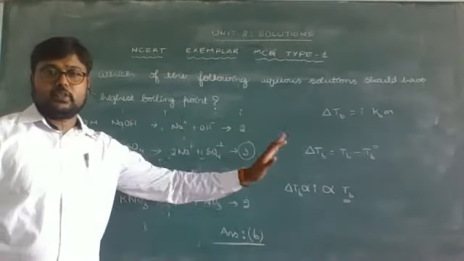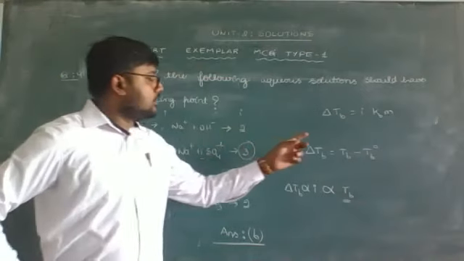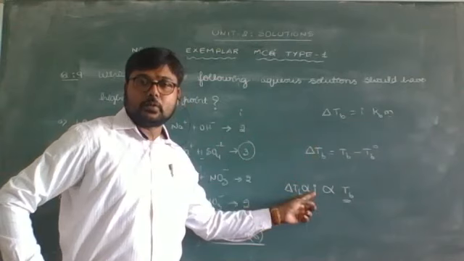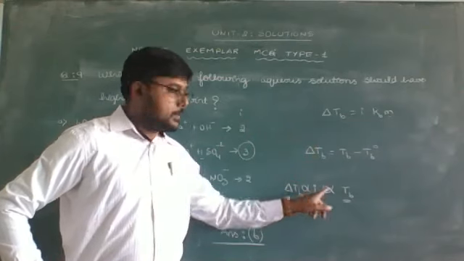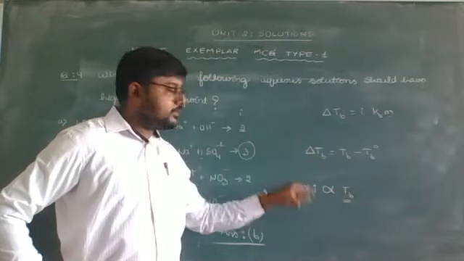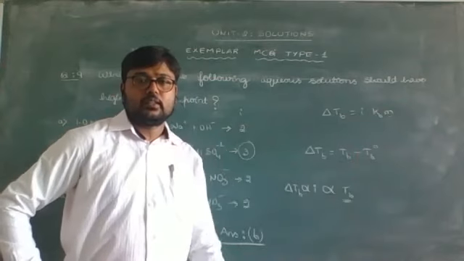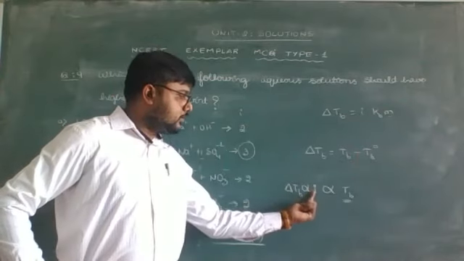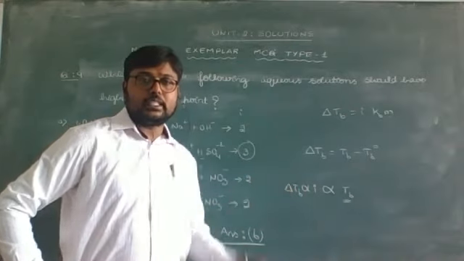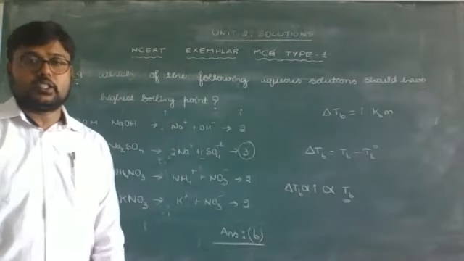The same information you can recollect for depression of freezing point. Similar to elevation of boiling point, depression of freezing point is also directly proportional to the Van 't Hoff factor i, but the freezing point of the solution is not, because delta TF is calculated as TF naught minus TF. So the higher the value of i, the higher the depression of freezing point and the lower the freezing point of the solution. You can relate that to questions on depression of freezing point.